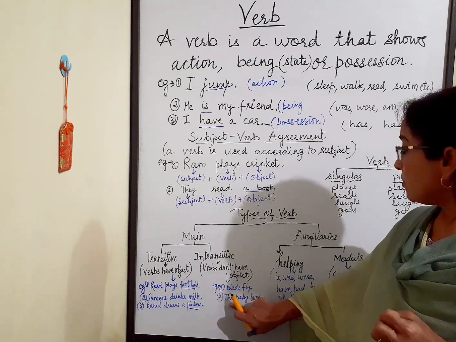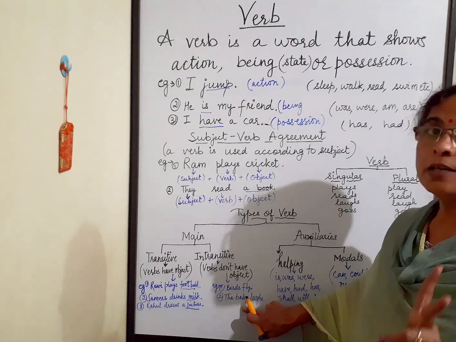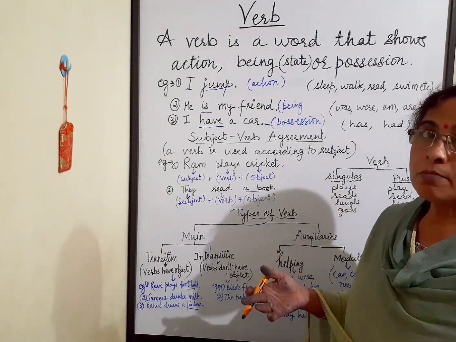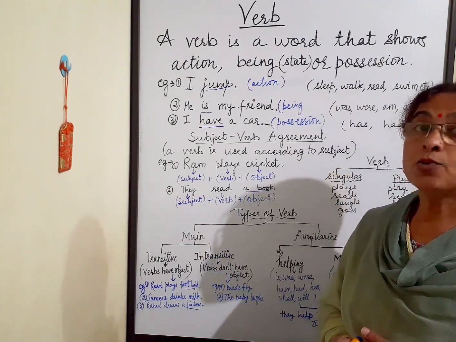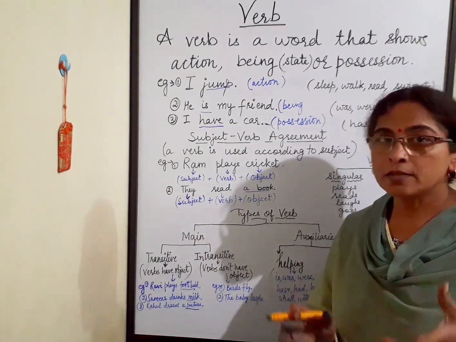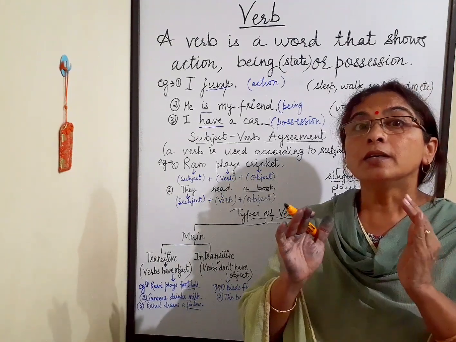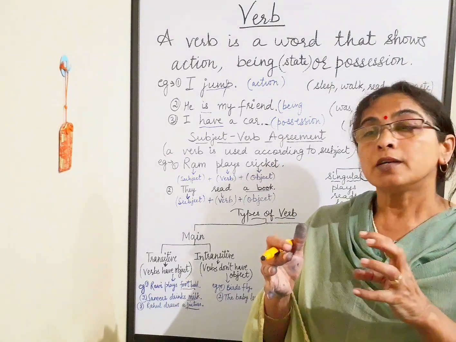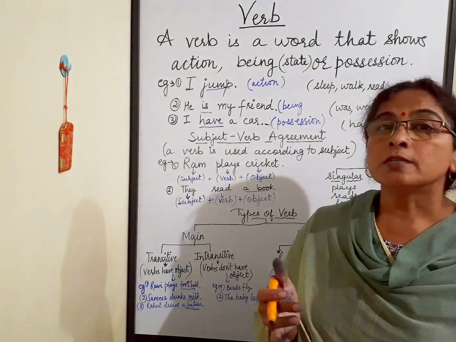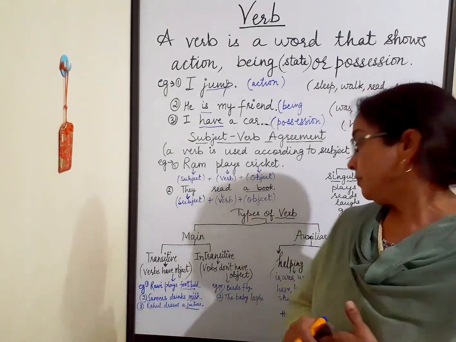So this sentence is also having only two parts, subject and verb. Object is missing. So these types of sentences are known as intransitive sentences. Transitive sentences means where verbs take object or where verbs have object. But intransitive sentences are those which do not have object.